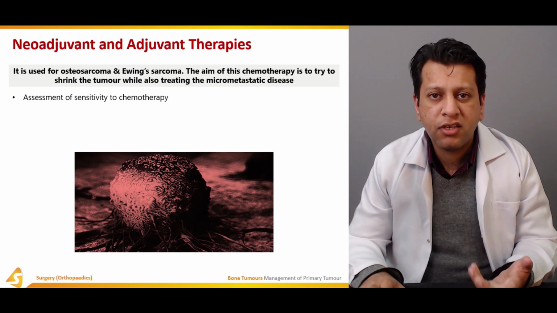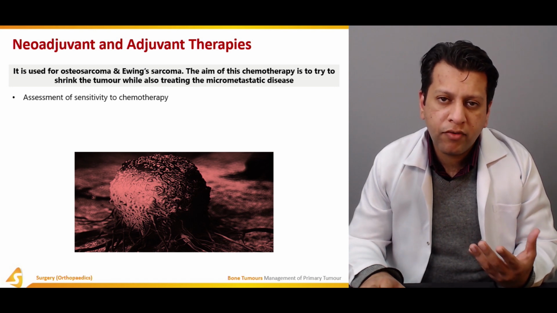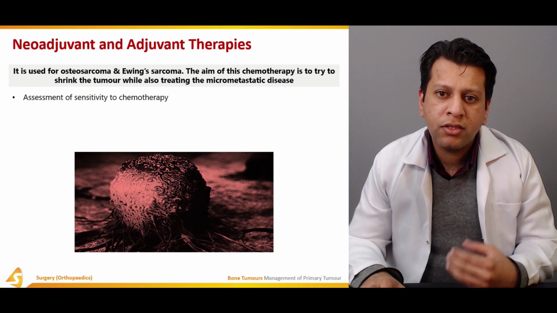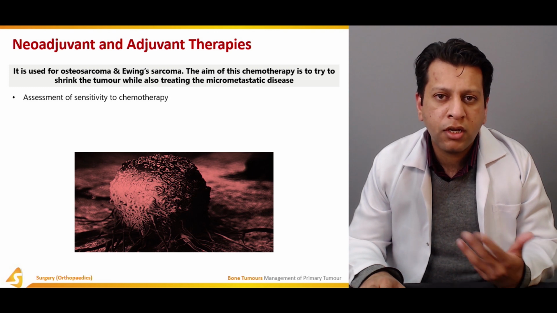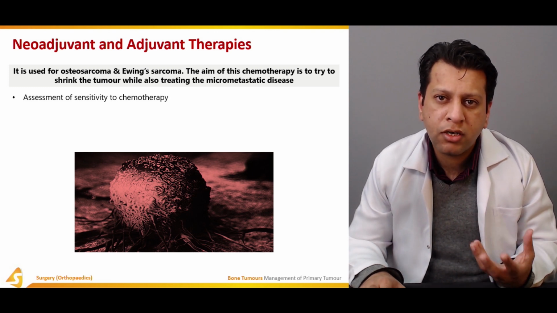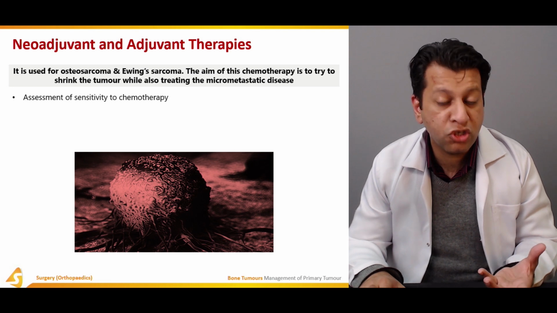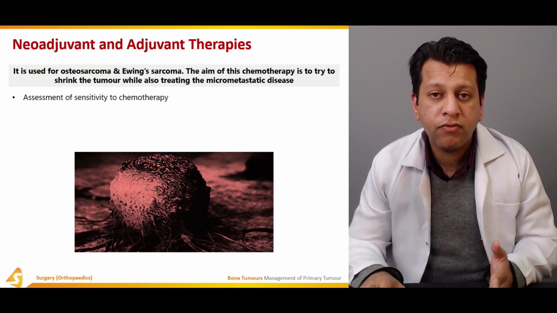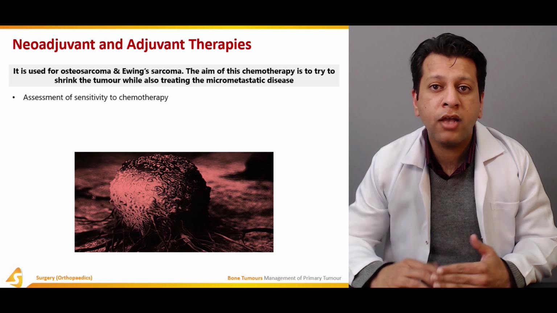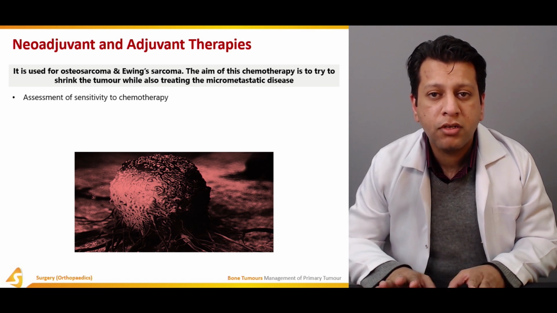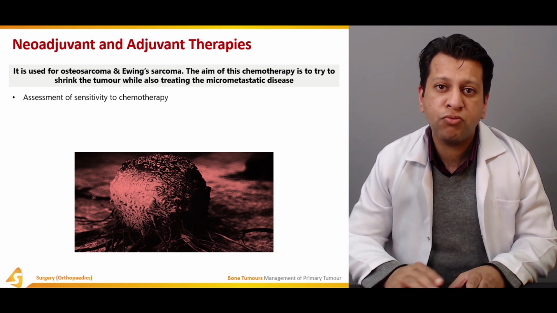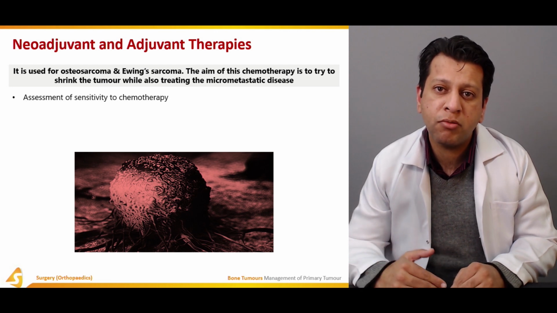How do we assess? We have given the neoadjuvant chemotherapy, then the patient undergoes surgery and the tumor is taken out. The specimen is examined by the histopathologist, and they say if 90% necrosis has occurred, that means the chemotherapy was successful and adjuvant chemotherapy of the same regimen can be used.